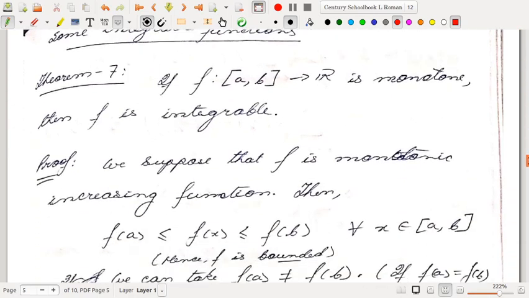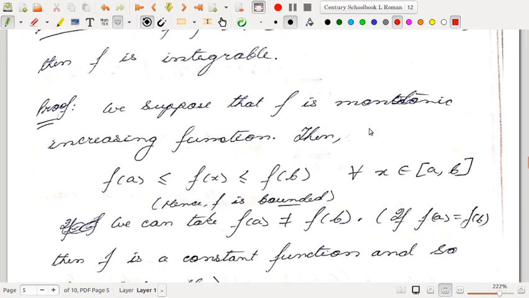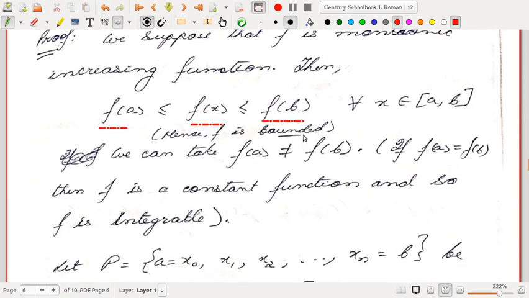So then there are some standard results which we will discuss. Some integrable functions. So if f from [a, b] to R is monotone, that is either increasing or decreasing, then f is integrable. So let us consider the case where f is a monotonic increasing function. Then f(a) will be less than or equal to f(x) and less than or equal to f(b) for every x inside [a, b]. So hence f is bounded. So every monotone function on a closed interval is bounded, right? Because the value of the function lies between f(a) and f(b).